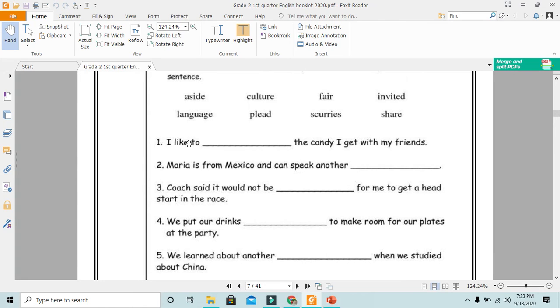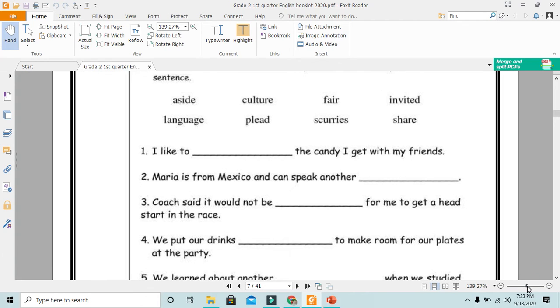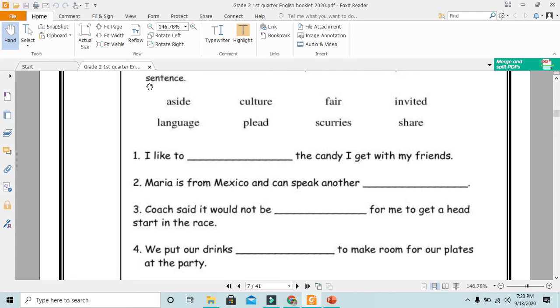Good. Here are the words again. So let us make the page a little bit bigger. Let's answer now. Number 1. I like to share the candy I get with my friends. So it's going to be share. Yes. Share. So write share for number 1.